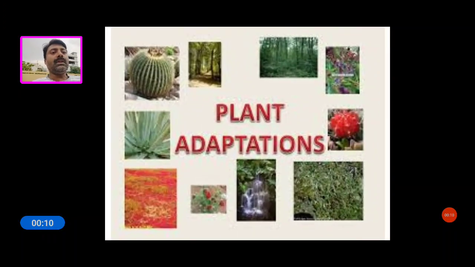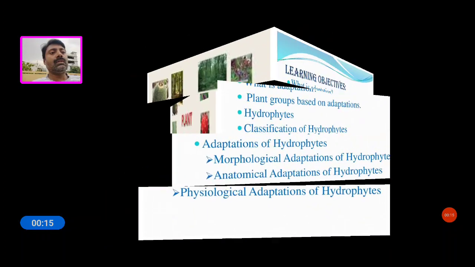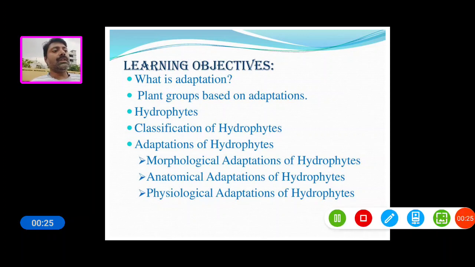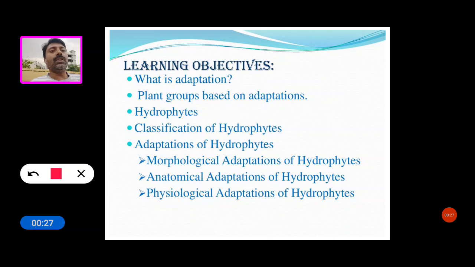Today my topic name is plant adaptations. In plant adaptation we see hydrophytic plant adaptation. These are my topic learning objectives. What is adaptation, plant groups based on adaptation, hydrophytes, what is meant by hydrophytes, classification of hydrophytes, and adaptation of hydrophytes.